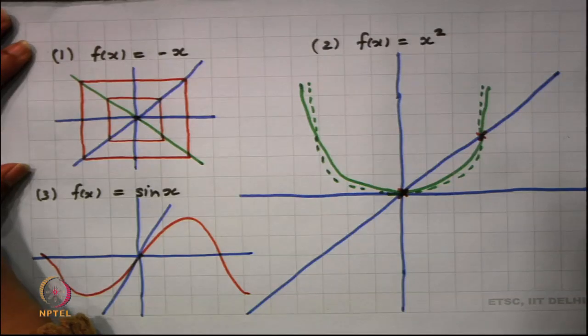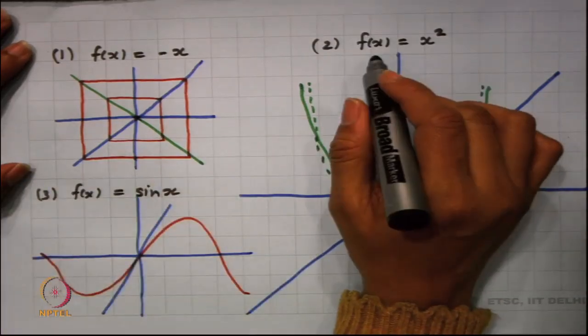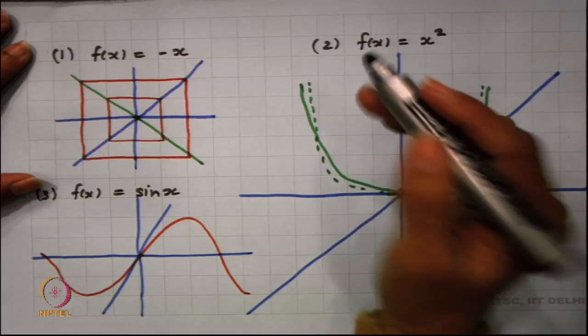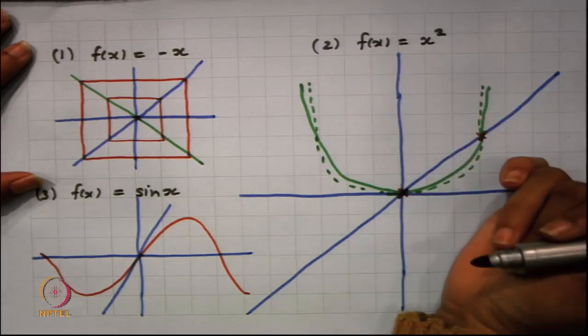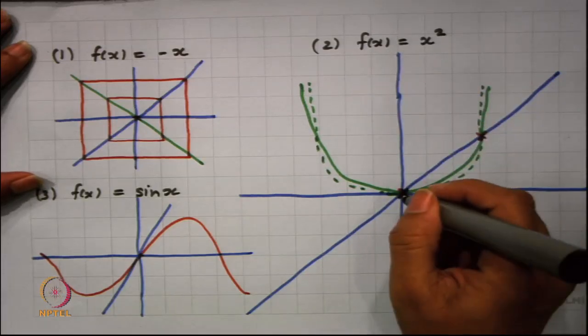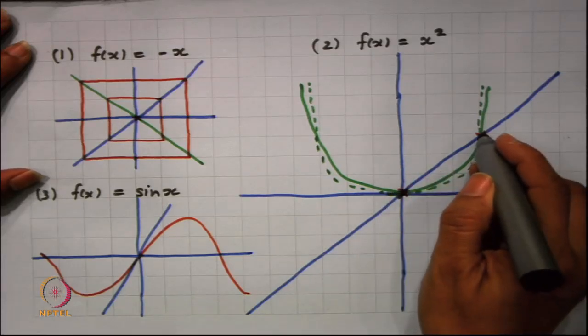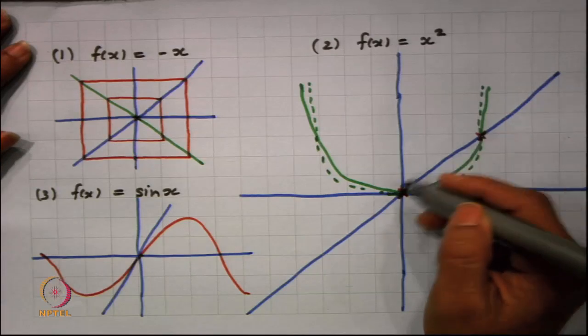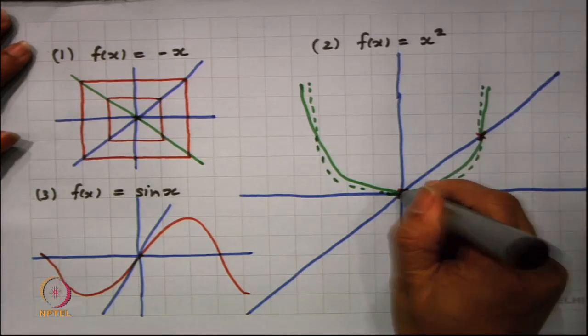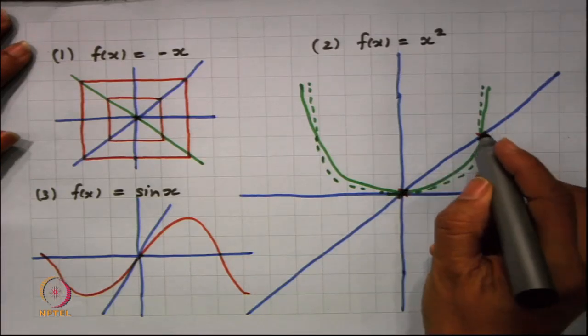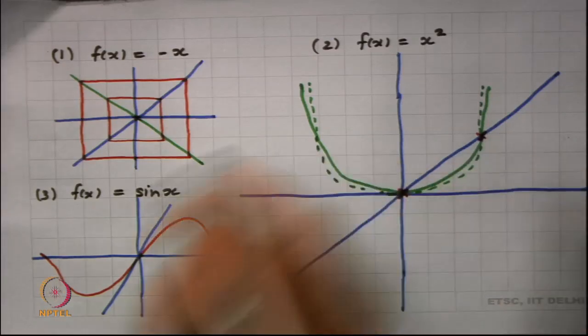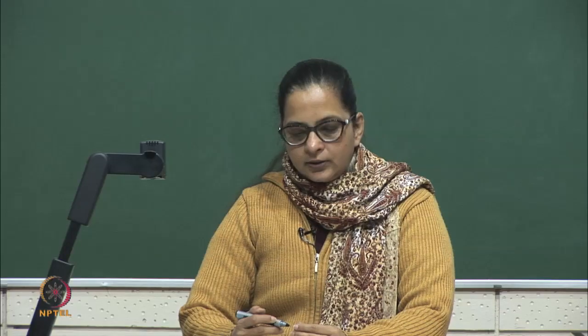On the other hand, if I look into the graph of f(x) equal to x squared, so if I consider the dynamics of x squared, we find that it has two fixed points here, a fixed point at 0 and a fixed point at 1. Now, we have already discussed these examples earlier. So, it has a fixed point at 0 and a fixed point at 1, and the question is whether it has periodic points of other periods.